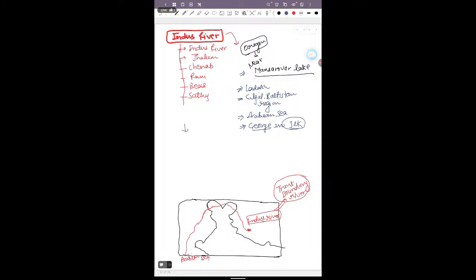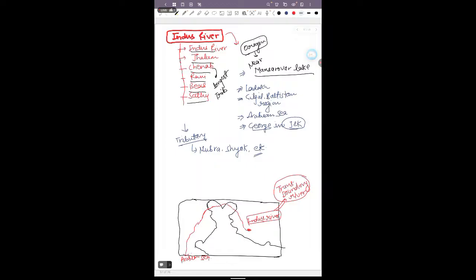If I talk about its tributaries, they include Nubra, Syok, etc. The Indus river system is a group of 6 rivers: the first is the Indus, the second is the Jhelum, third the Chenab, fourth Ravi, Byas, and Satluj.